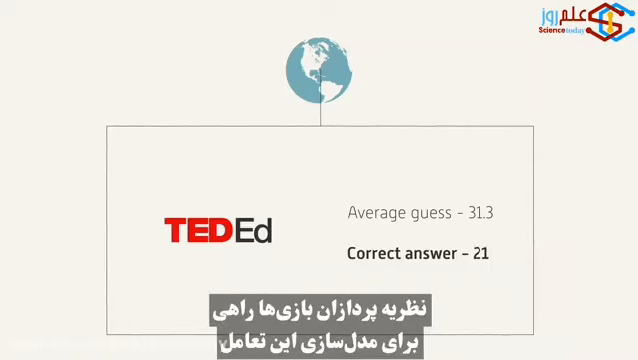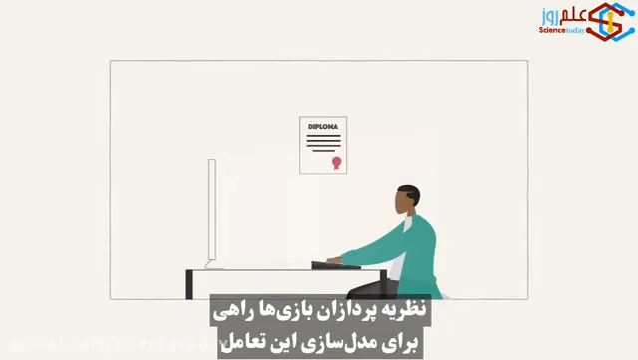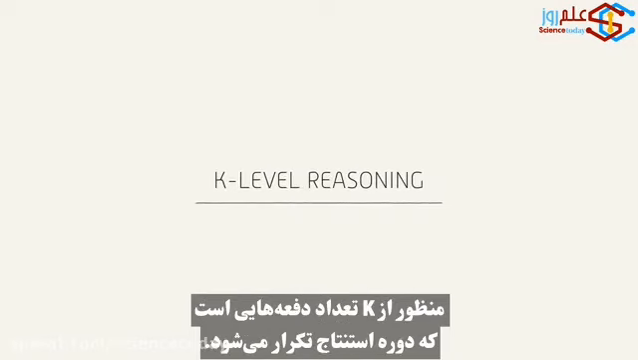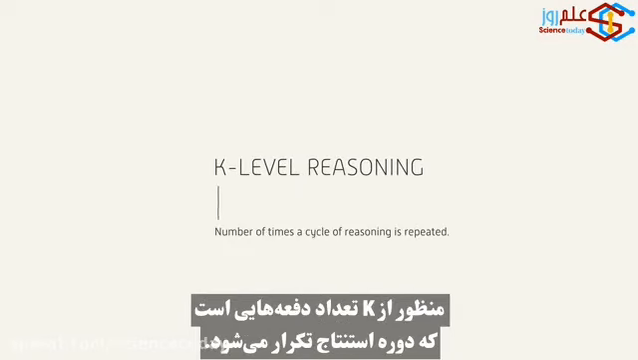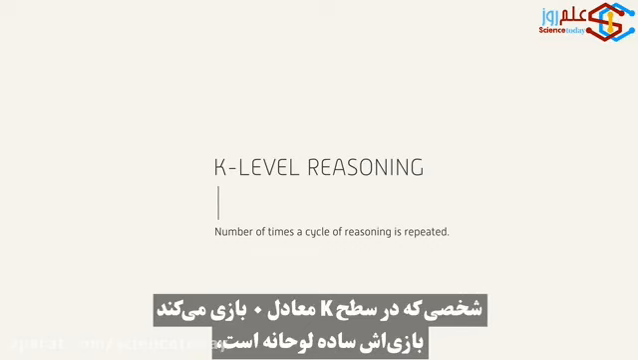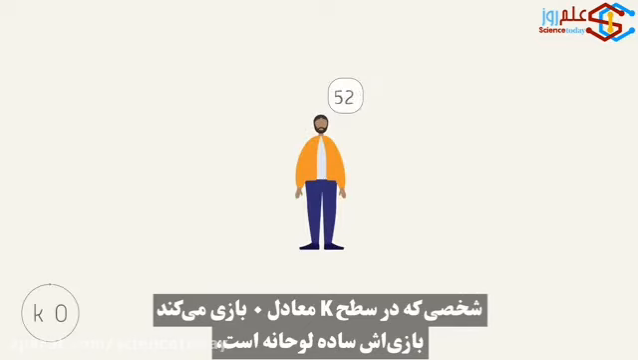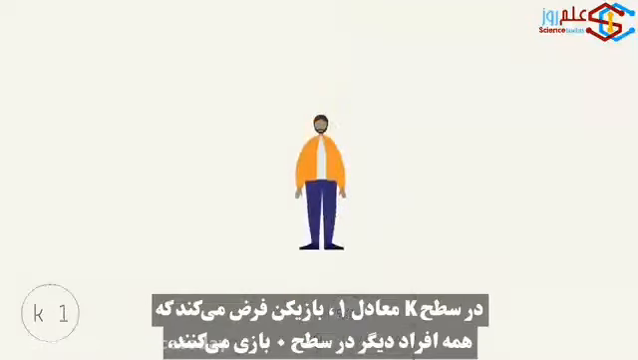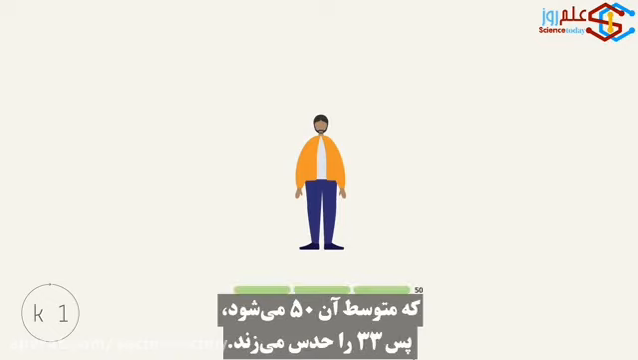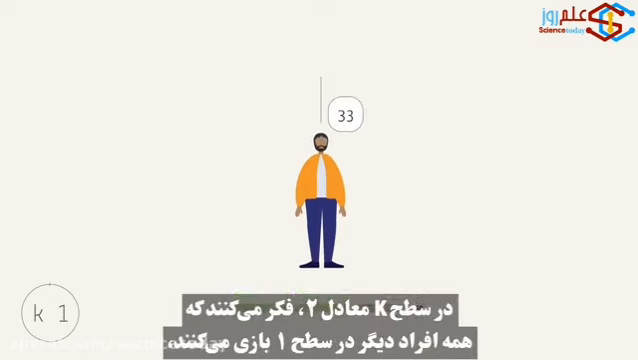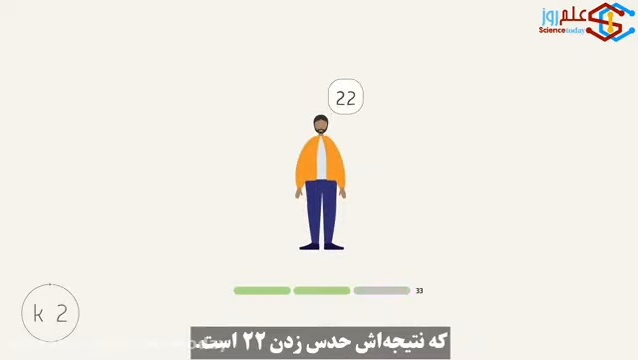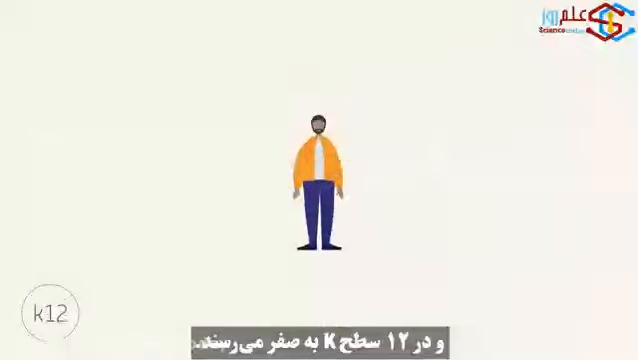Economic game theorists have a way of modeling this interplay between rationality and practicality, called K-level reasoning. K stands for the number of times a cycle of reasoning is repeated. A person playing at K-level 0 would approach our game naively, guessing a number at random without thinking about the other players. At K-level 1, a player would assume everyone else was playing at level 0, resulting in an average of 50, and thus guess 33. At K-level 2, they'd assume that everyone else was playing at level 1, leading them to guess 22. It would take 12 K-levels to reach 0.